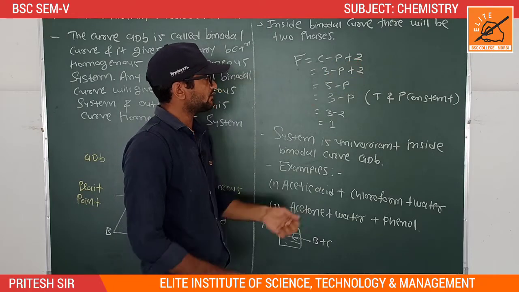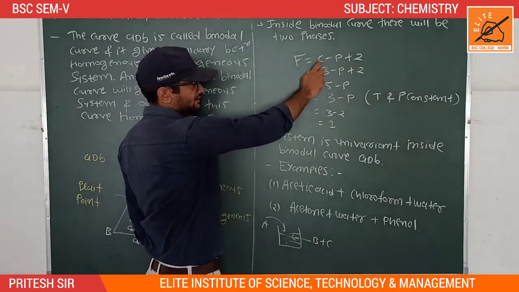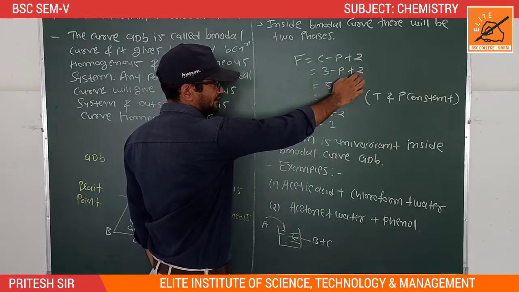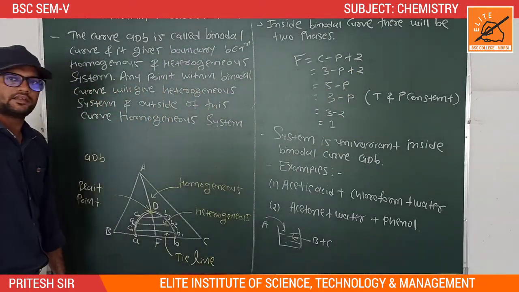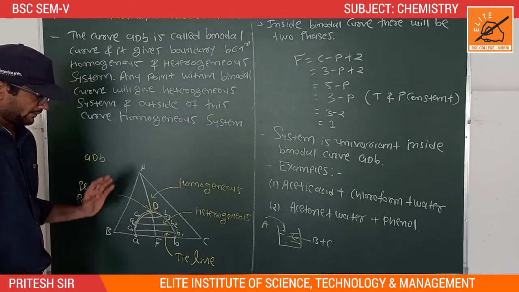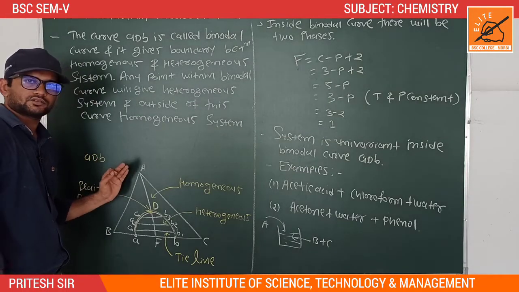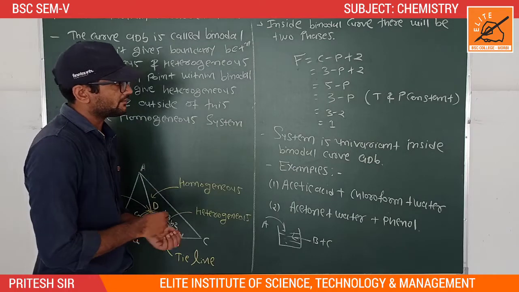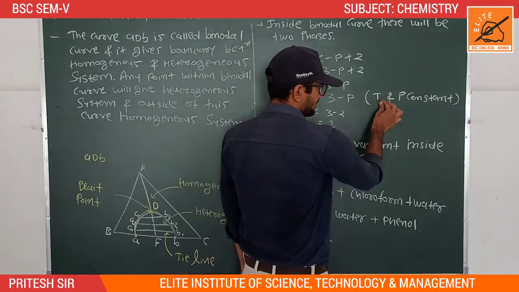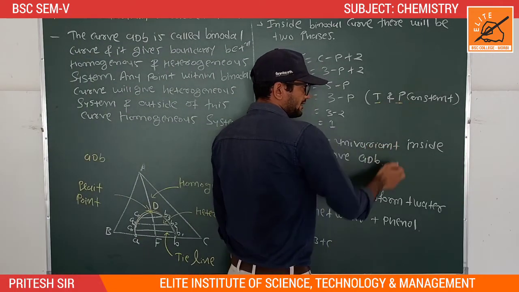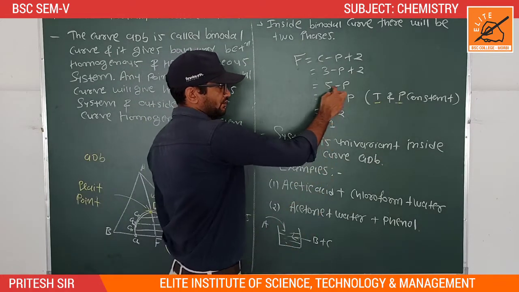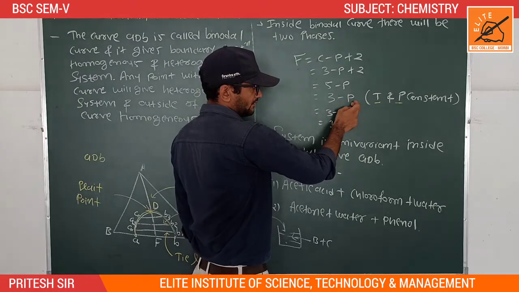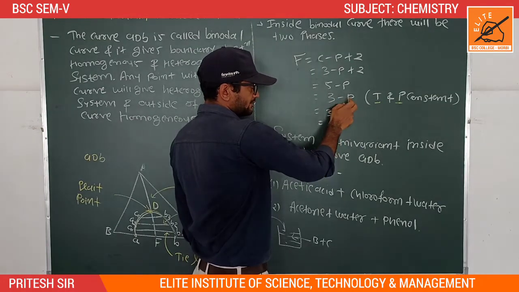Here components are 3, so F is 3 minus P plus 2, which is 5 minus P. But in this case we assume that temperature and pressure, these two thermodynamic variables, are constant. So 5 minus 2 is equal to 3 minus P, where P is the number of phases.